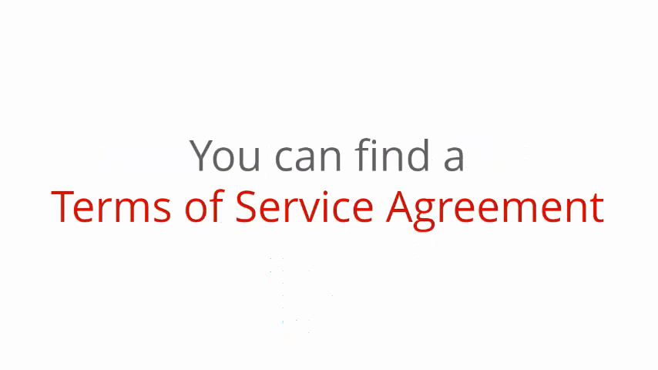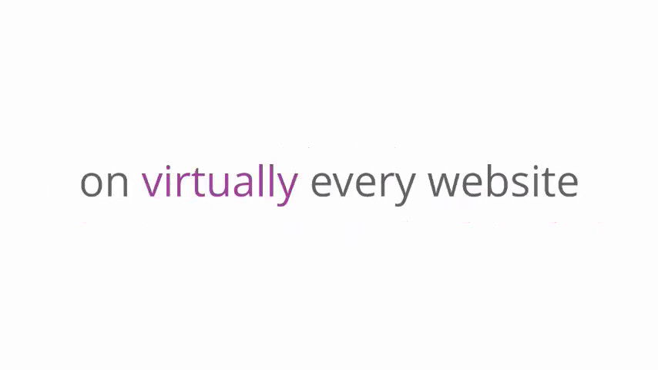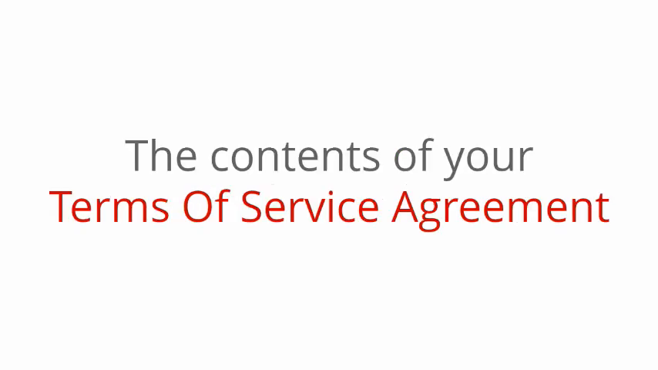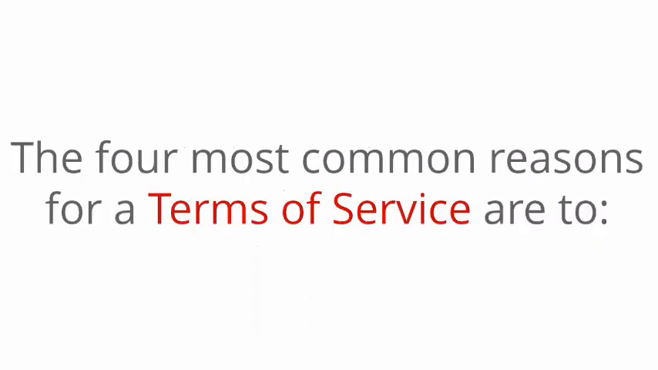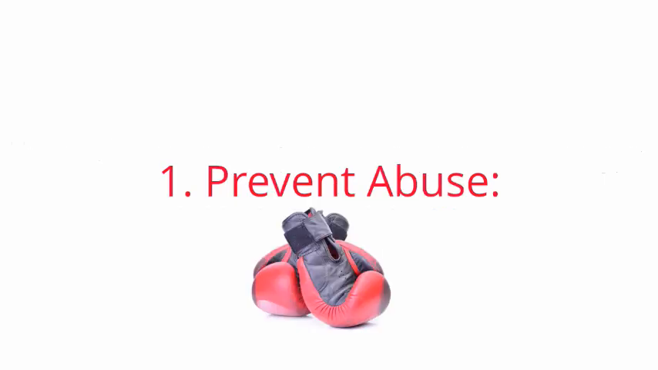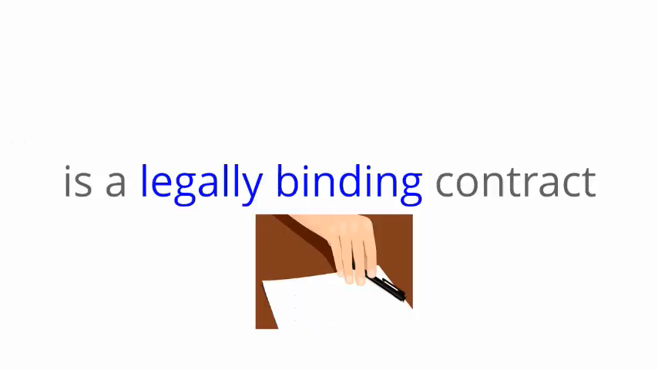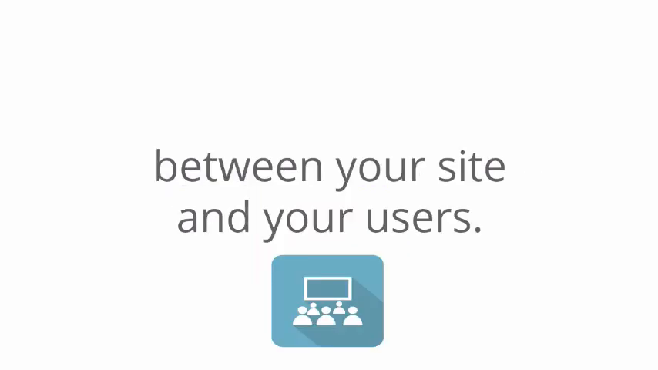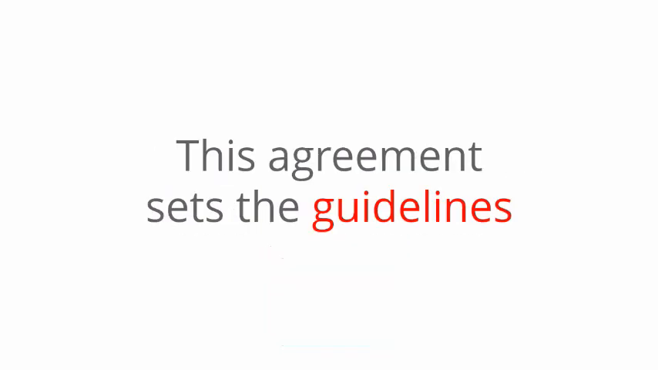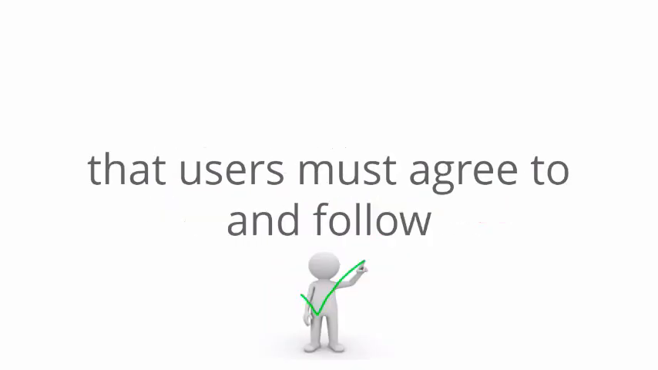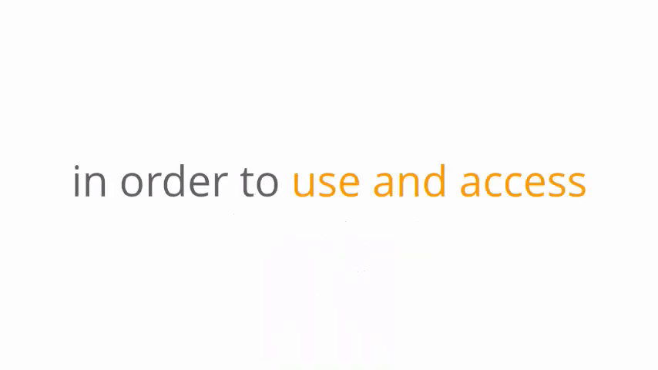You can find a Terms of Service agreement on virtually every website at the bottom of the homepage in the form of Terms of Service, Terms of Use, or Conditions of Use. The contents of your Terms of Service agreement depend upon the nature of your website. The four most common reasons for a Terms of Service are to prevent abuse. The Terms of Service is a legally binding contract between your site and your users.